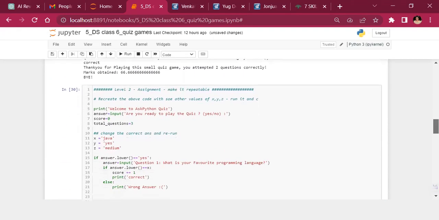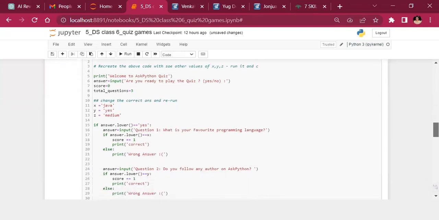Okay. So let's try by adding information into this. Copy paste the code here. And instead of the favorite programming language being Python, I say I want it to be Java. So all I do is here, I just do X is equal to Java, Y is equal to yes, and my correct options change.